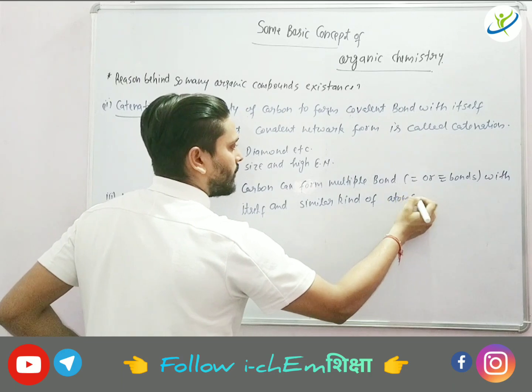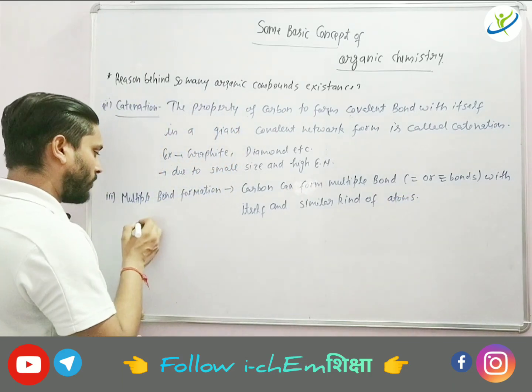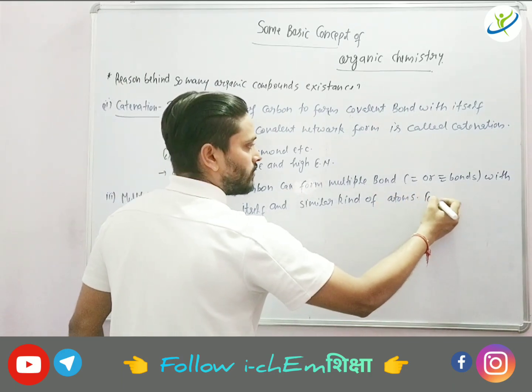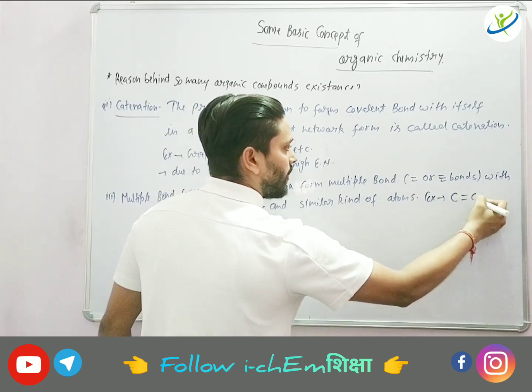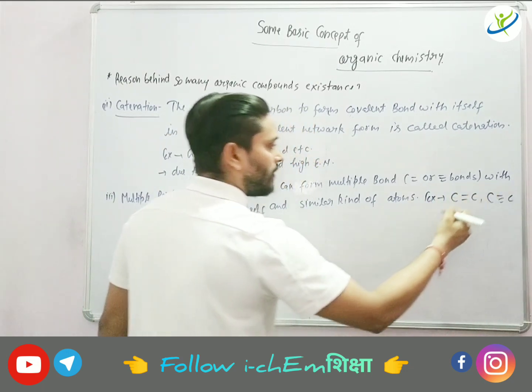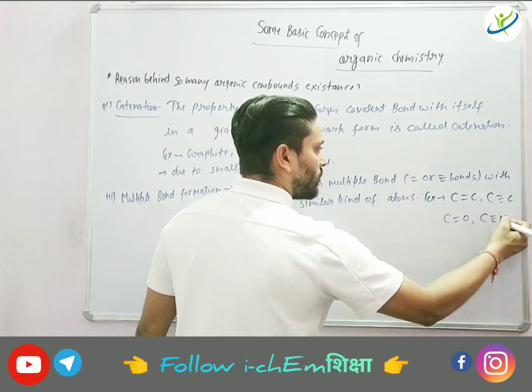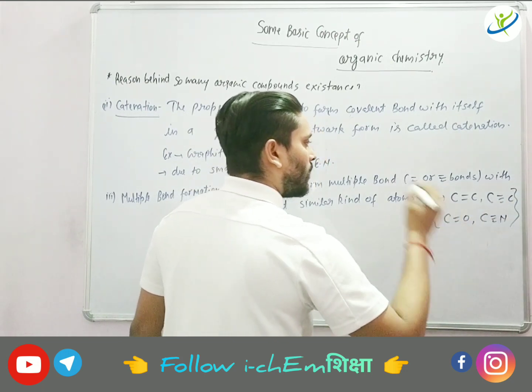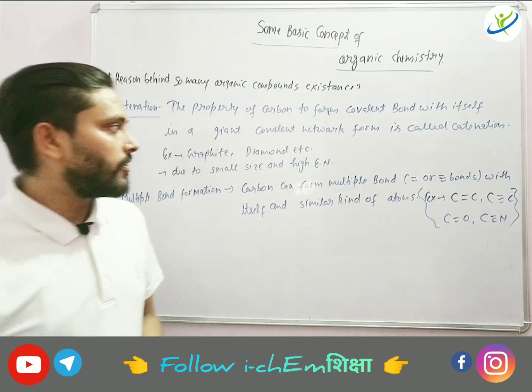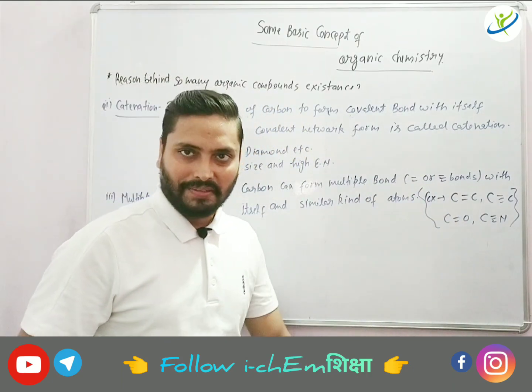We can also write it like this. For example, carbon double bond carbon, carbon triple bond carbon, carbon double bond oxygen, carbon triple bond nitrogen. So these are all the possibilities of carbon forming double bonds and triple bonds.